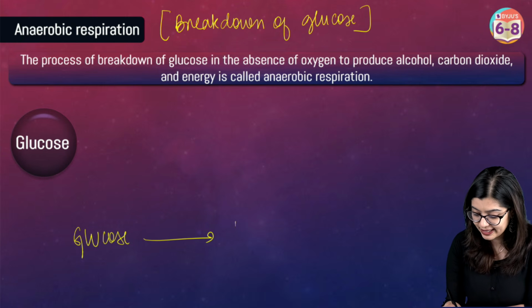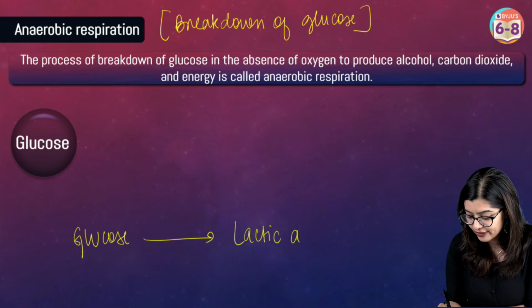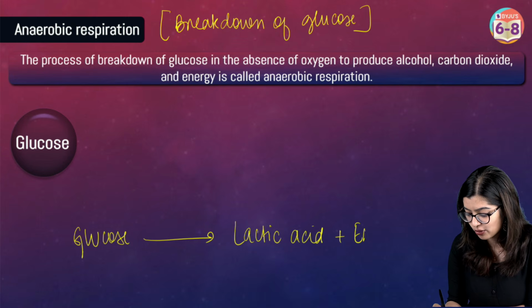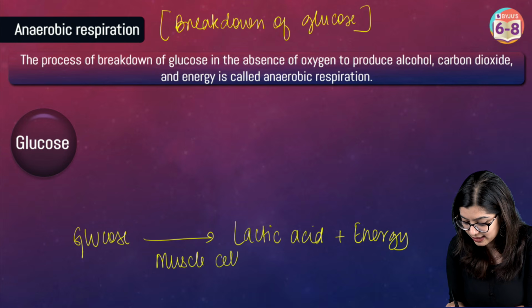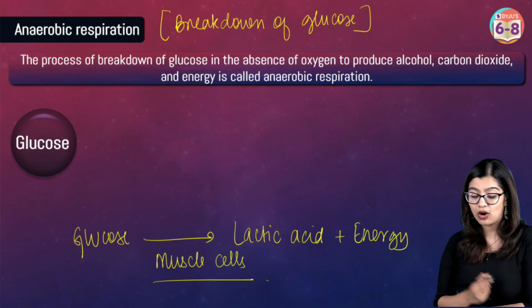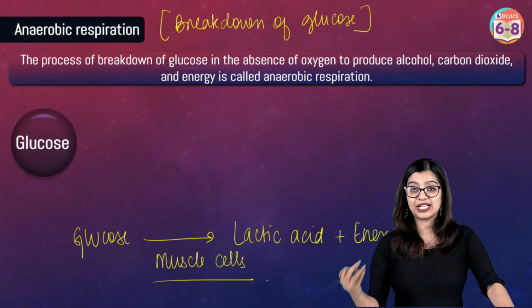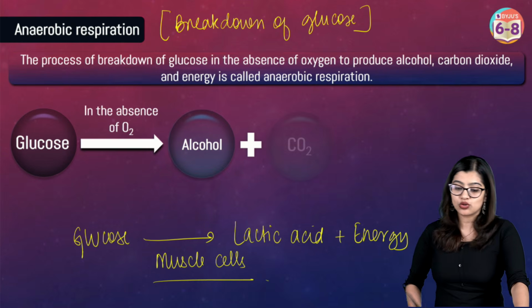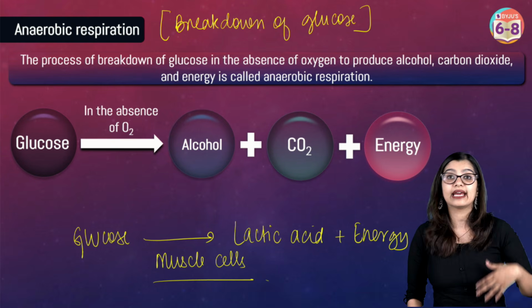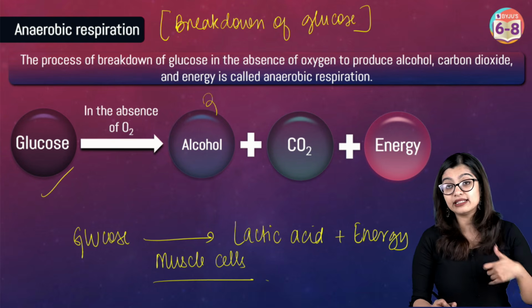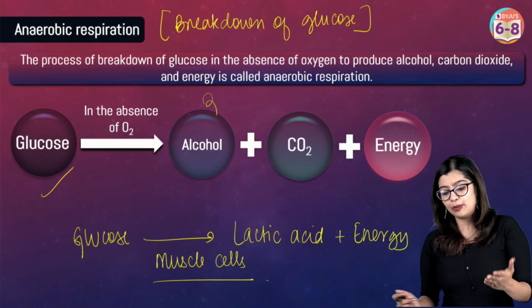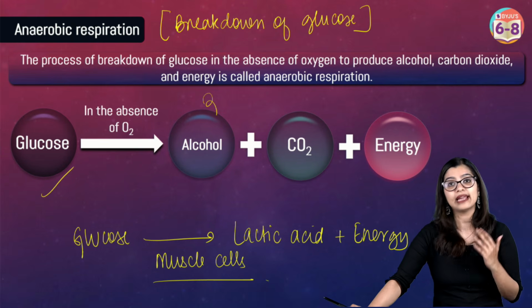Now in our body, it results in the formation of lactic acid along with energy, and this takes place inside the muscle cells of our body. Understand that this can naturally happen in yeast as well. Organisms like yeast can break down glucose, and instead of producing lactic acid, they will produce alcohol, carbon dioxide and energy.